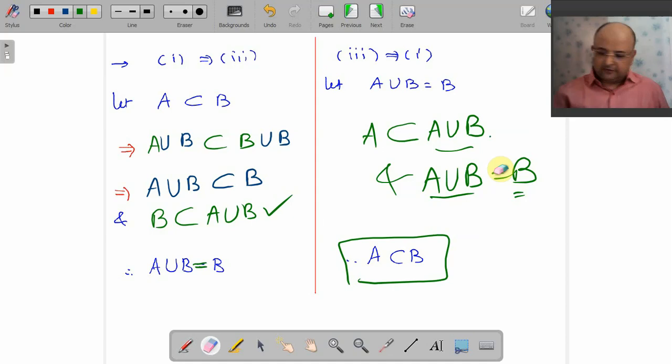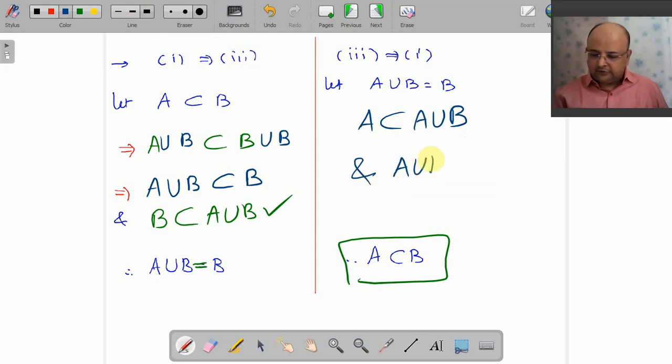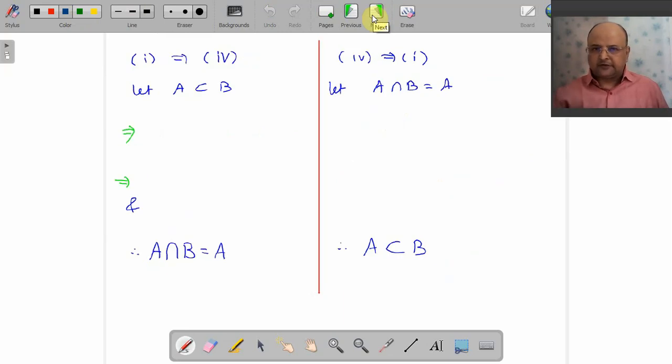Again? Okay, come on. We know that A is subset of A union B. Done? Always true. And A union B here, it is B. So I just replace this by B. So A is subset of B. Okay, clear? So now last portion you will make me understand.